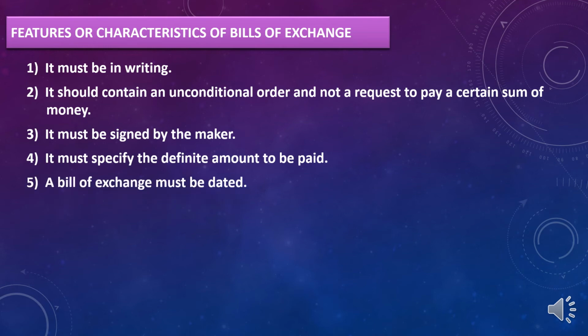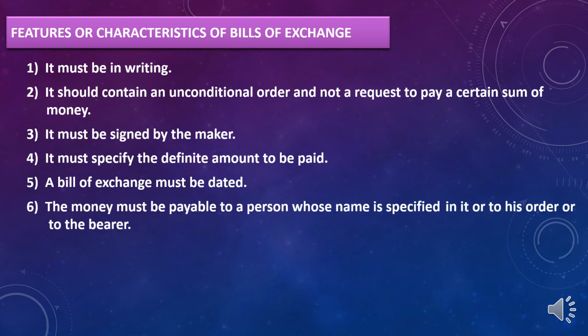Fifth one, a bill of exchange must be dated. It should be in writing and there should be a date. Date should be mentioned because after 3 months they will calculate the maturity date, due date on which the payment of the bill should be given. Sixth one, the money must be payable to a person whose name is specified in it or to his order or to the bearer.